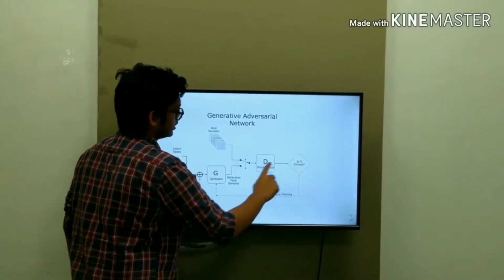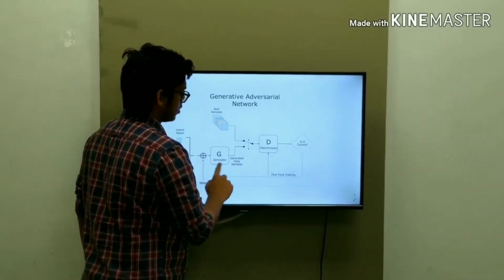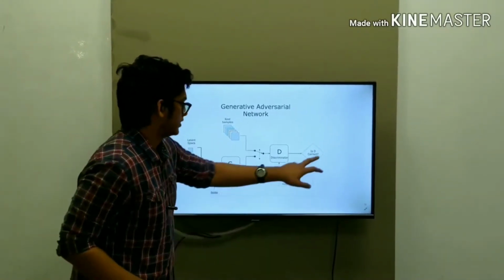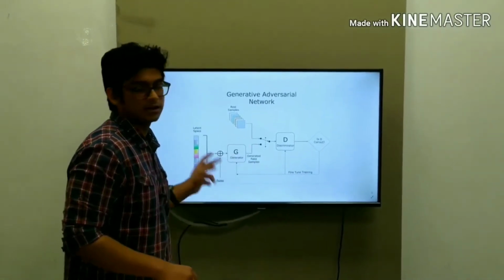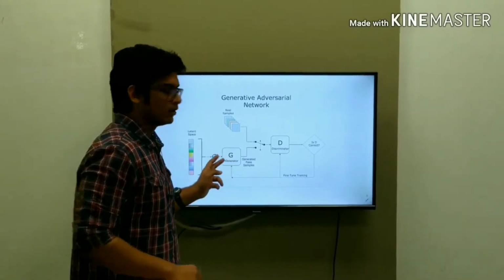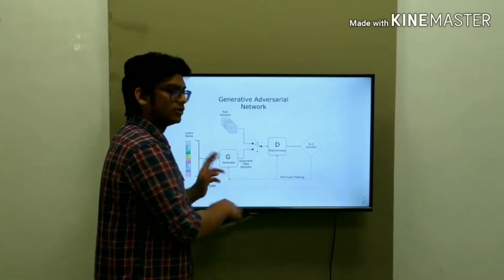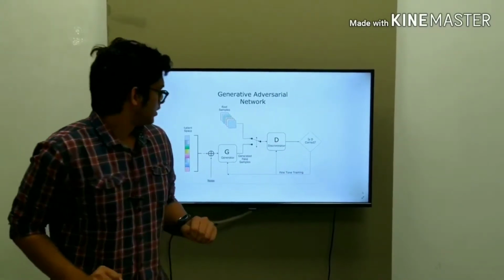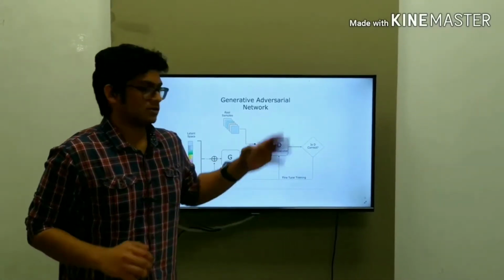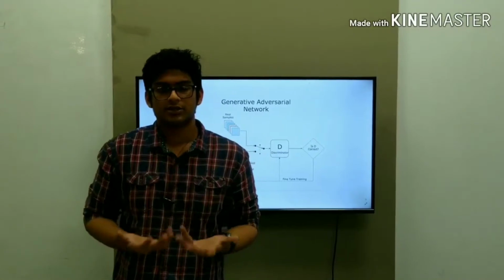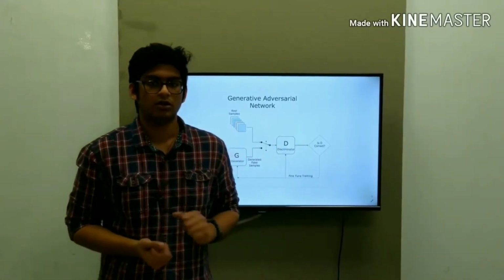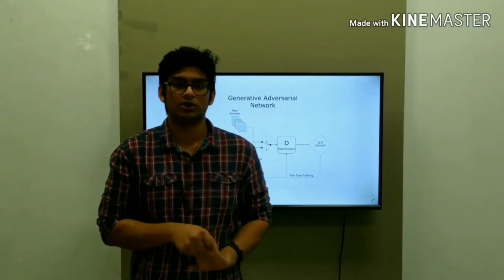If the discriminator detects that it is a fake image, it will send it back to the generator, and the generator tries to improve itself and then throws out a different fake image, and this game keeps on going. The discriminator keeps trying to say the generator is wrong and the generator keeps trying to prove the discriminator wrong. So this is the min-max game going on in GAN.